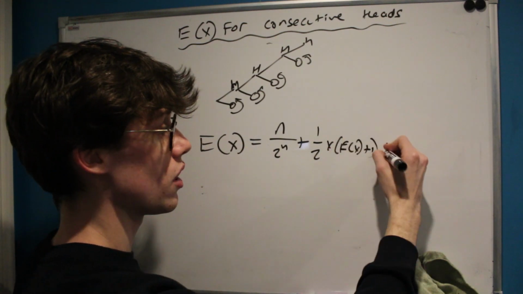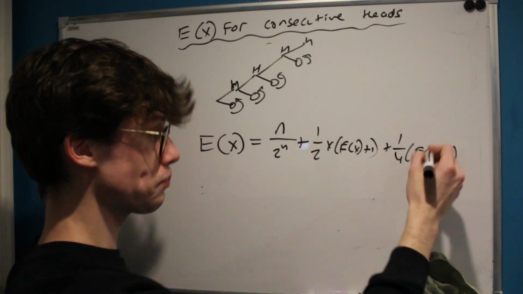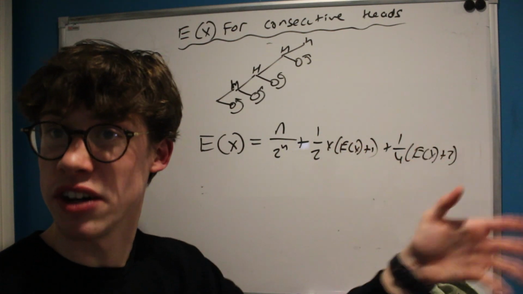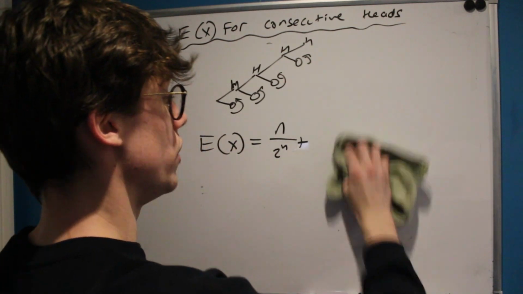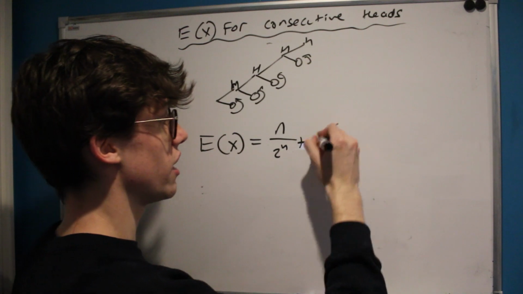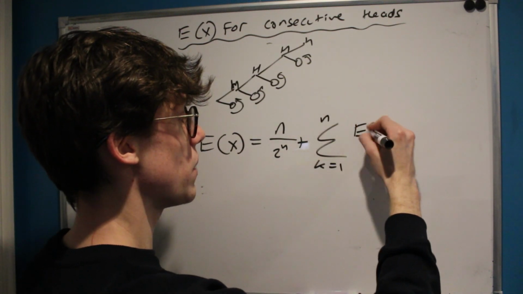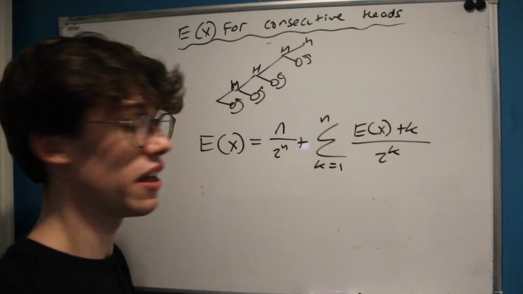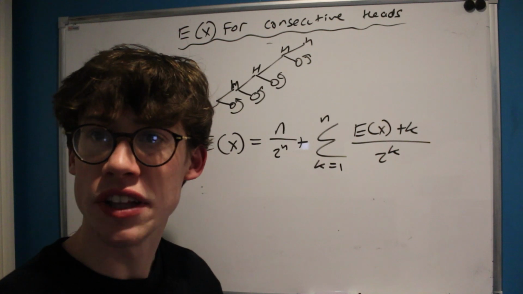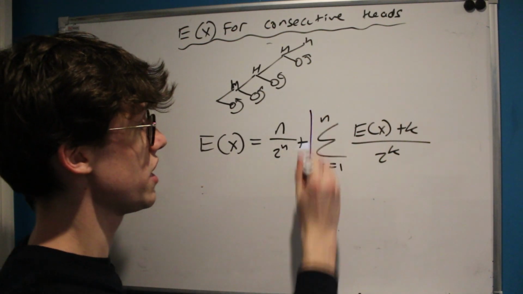plus a 1/4 times the expected value of x plus 2, plus an eighth times the expected value of x plus 3, going on and on and on, which we can capture with some sigma notation as the sum from k equals 1 to n of the expected value of x plus k all over 2 to the k. And a big part of solving this problem is going to be cleverly manipulating this sum over here.